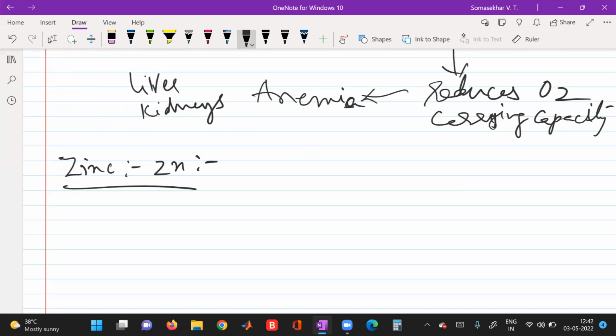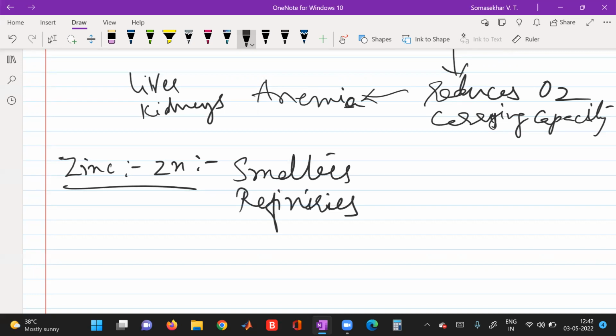Next comes zinc. Zinc will be released from the zinc refineries and from the smelters. It is also released into the environment from the copper, lead, and steel industries. When it is released into the environment, it forms zinc oxide.